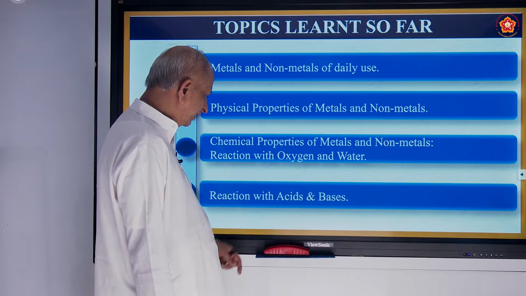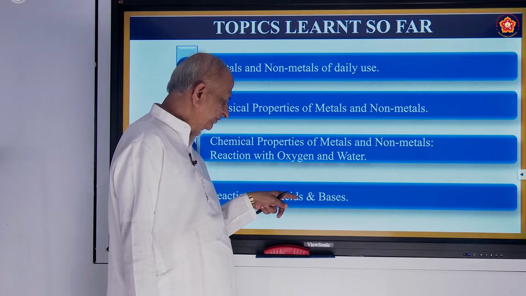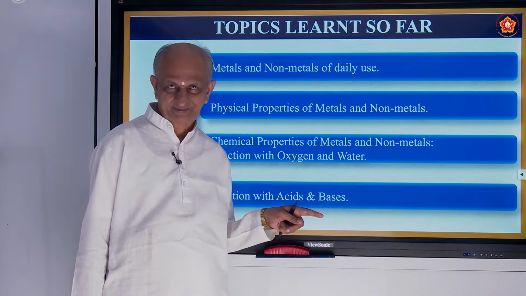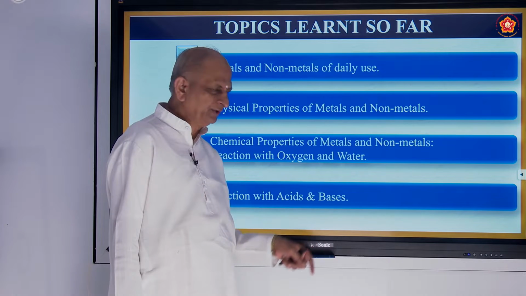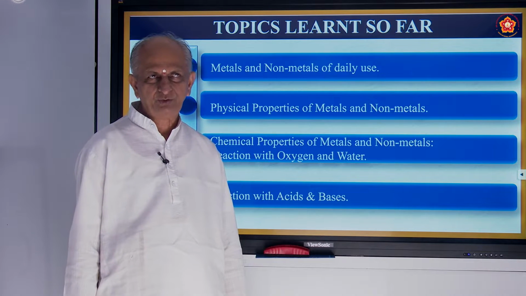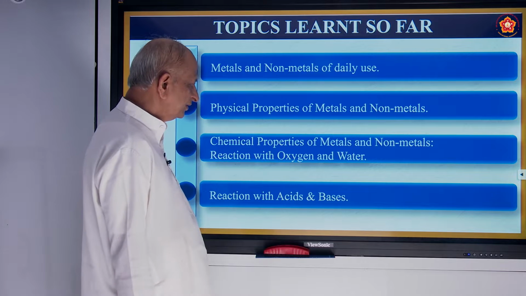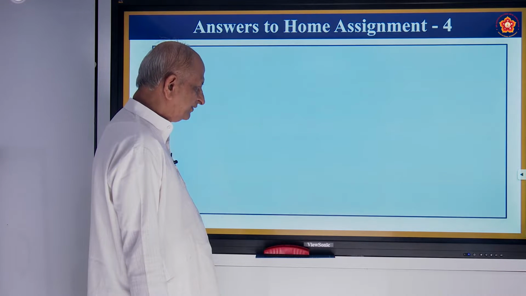If it is introduced in a jar, it gives a pop noise showing that hydrogen is a combustible gas. With bases also, some of the metals react, forming hydrogen gas. So these are the things we have seen in the last class.